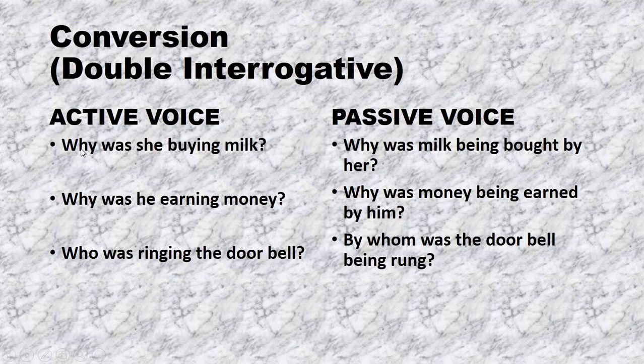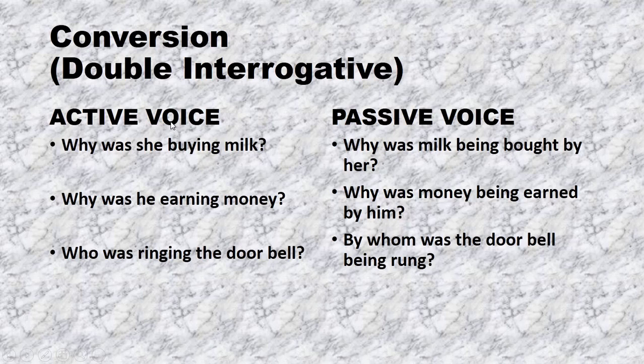But we are still putting another WH word with it, which is giving it the status of the double interrogative sentence. As it is already interrogative, was she buying milk, and we have put WH word in the start, so it will convert into double interrogative sentence, right?